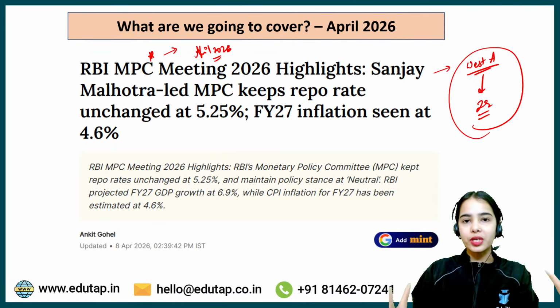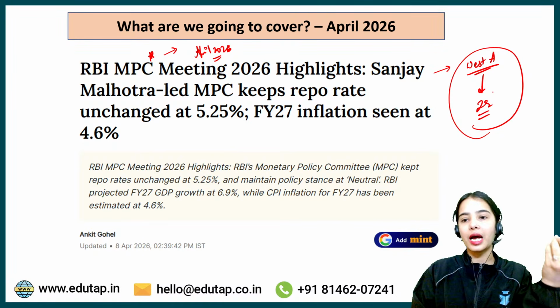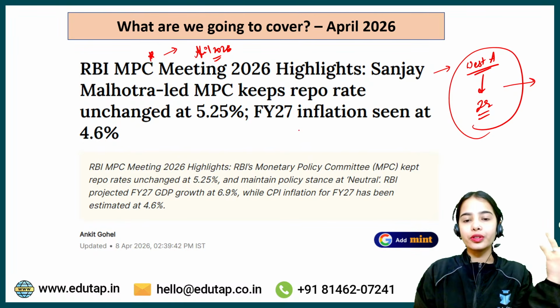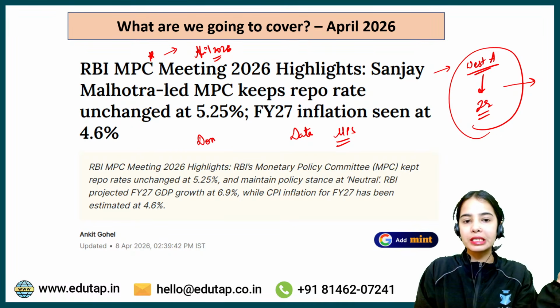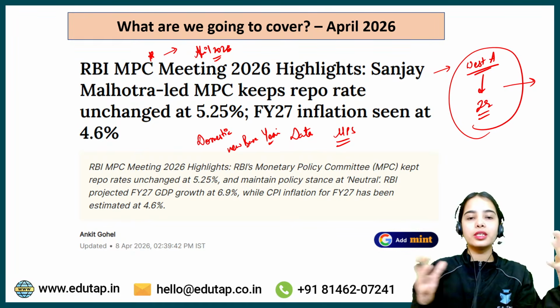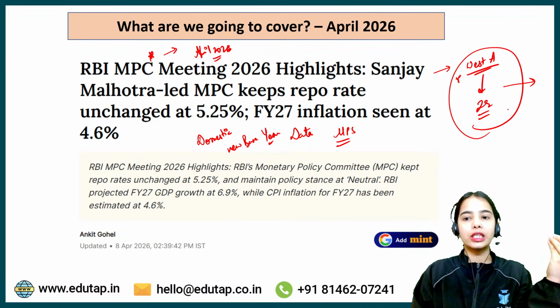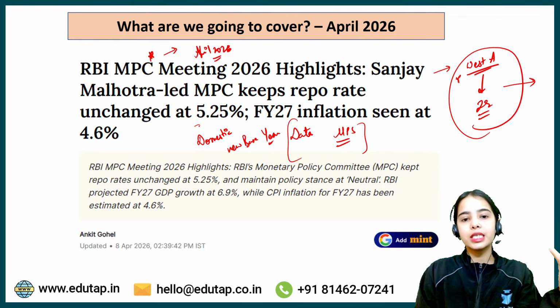So how will this transmission happen? We are going to discuss this, and next we are also going to discuss the data points provided in the monetary policy statement. Then we will also discuss the domestic outlook with the new base year data points. So all of these important things we have to discuss in today's session: the impact of the West Asia conflict on the Indian economy, the data points provided by the monetary policy statement, as well as the domestic outlook with the new base year.